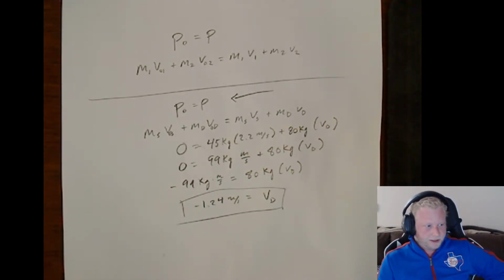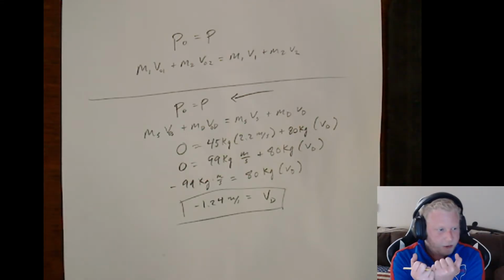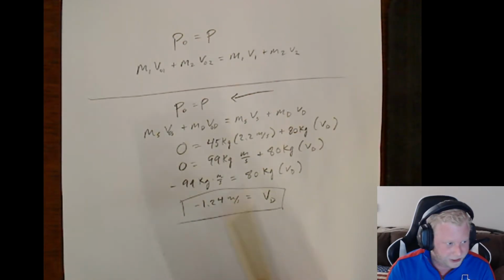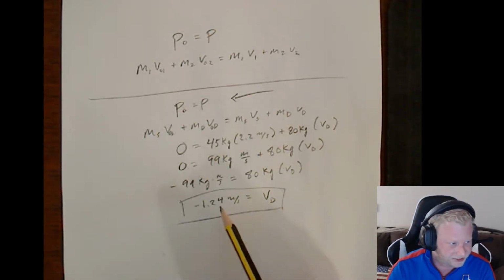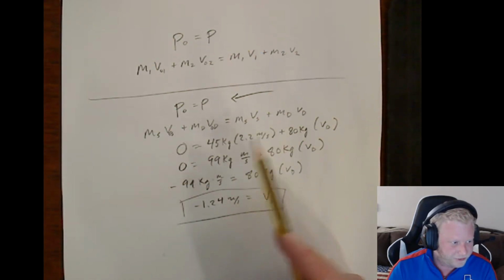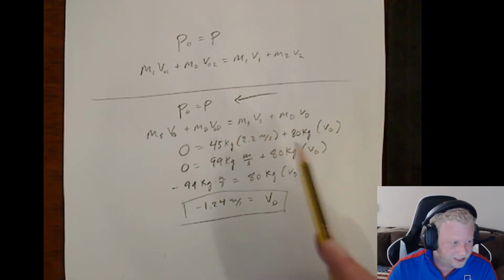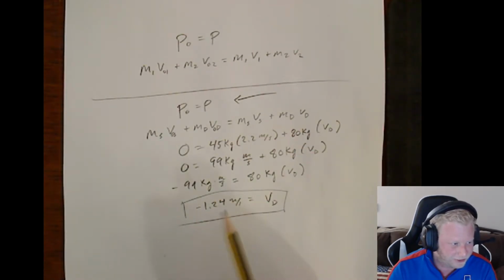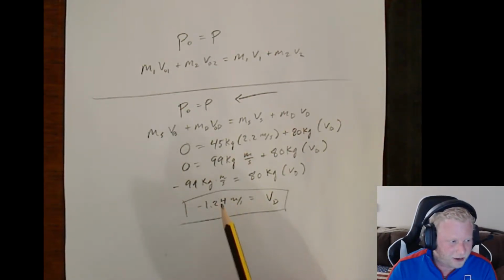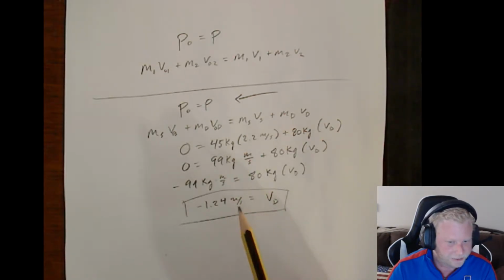Now, you always want to do a gut check on these types of questions. We know they're moving in opposite directions, so good. He came out negative when she's got a positive velocity, so that checks out. You did your algebra right there. Also, you know that if she's moving with a certain speed and she has a lesser mass, well, he's got a greater mass, he better be moving with a lesser speed. If he had come out with some speed greater than hers, you should probably go back and check your algebra. You know you've done something wrong.